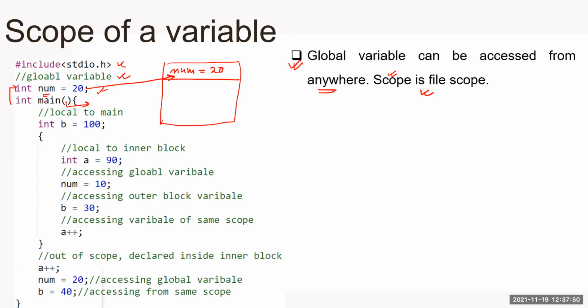Then the main method is called. So a separate memory block is allocated for main. So this is for main. A local variable b has been allocated inside main with value 100. So this is here. Inside main, I have created a local block.